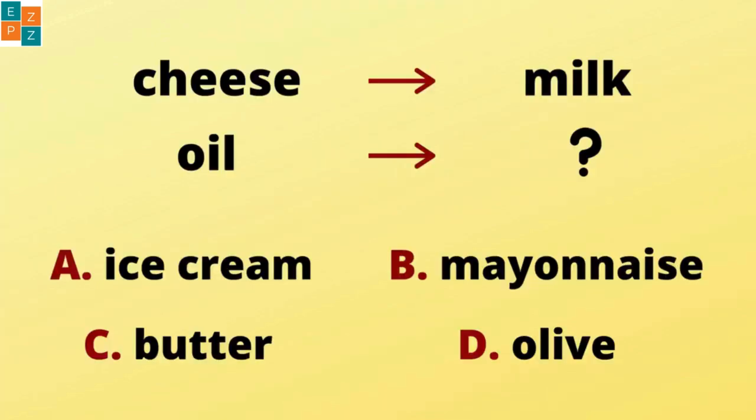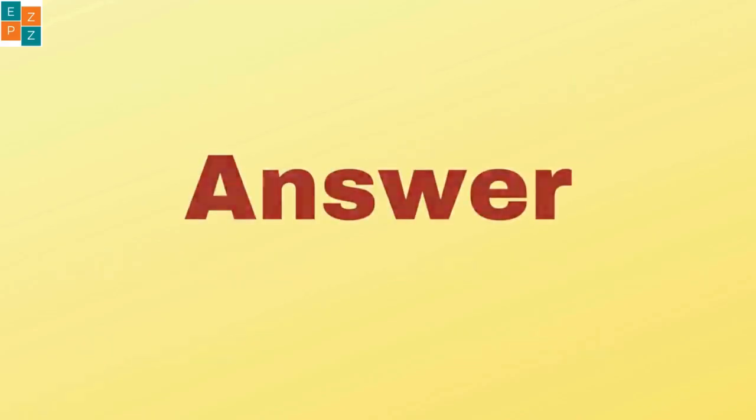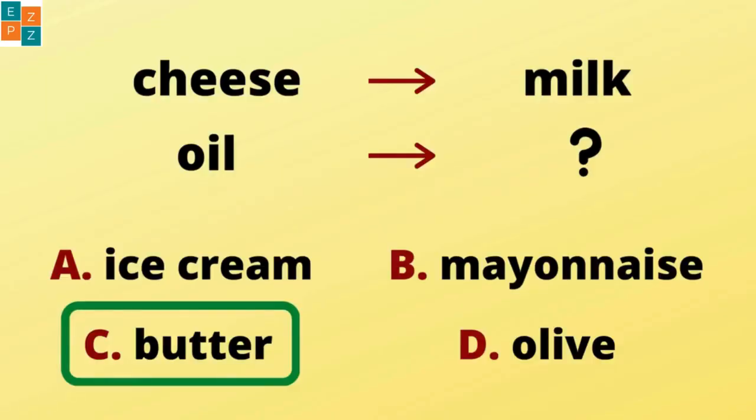Identify the relationship in the first pair of words, then apply it to find the missing word in the second pair. The answer is C.